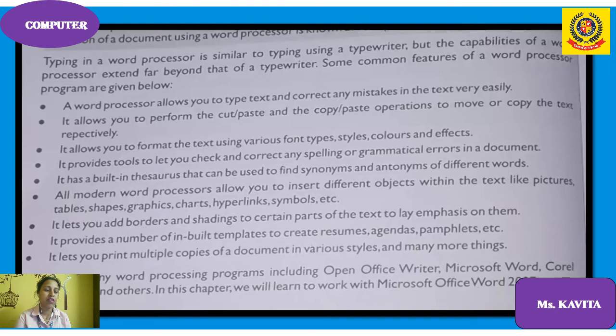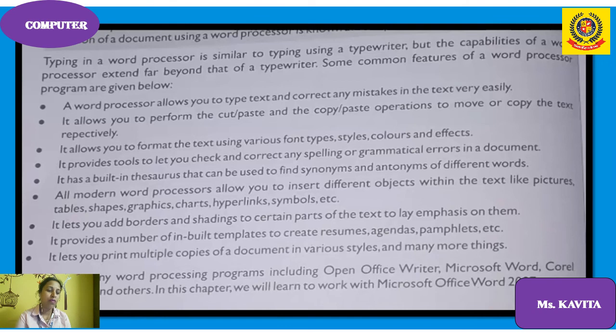All modern word processors allow you to insert different objects within the text, like pictures, tables, shapes, graphics, charts, hyperlinks and symbols, etc. It lets you add borders. You can add border shading to certain parts of the text to lay emphasis on them. It provides a number of inbuilt templates to create resumes, agendas or pamphlets. You can create any resume, biodata or pamphlet using a word processor. It lets you print multiple copies of a document in various styles and many more things.